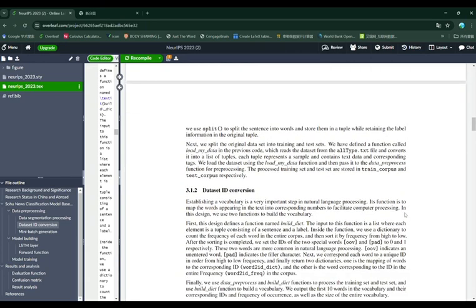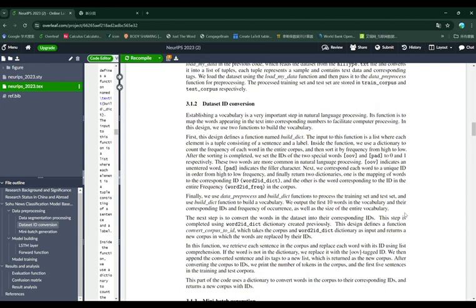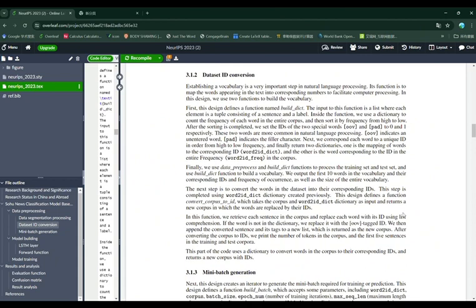Next is dataset ID conversion. We build a vocabulary with build-dict, mapping words to IDs and counting word frequency. Two special words are assigned IDs 0 and 1. We process the dataset and output the first 10 words in the vocabulary with their IDs and frequencies, and the vocabulary size. We convert words in the dataset to their IDs. Words not in the dictionary are replaced with the OOV ID. We print the number of tokens in the corpus and the first 5 sentences in the training and test corpora.